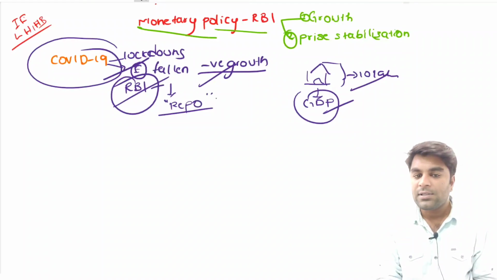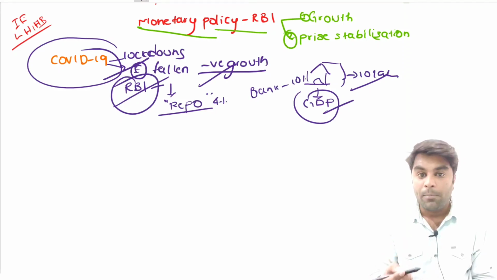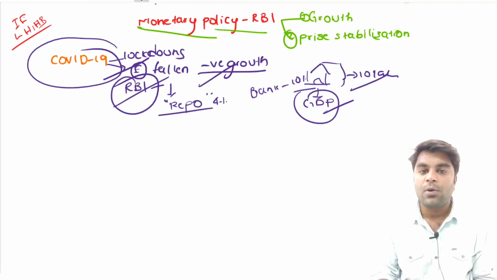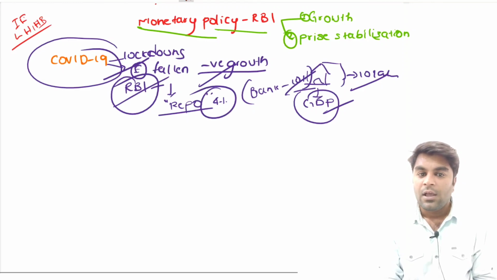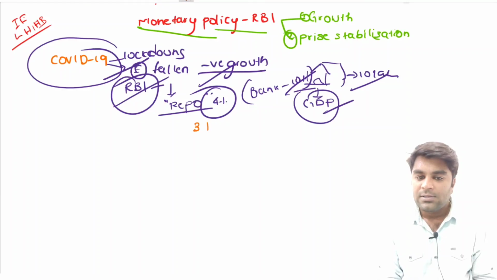Say, for example, currently the repo rate is 4% and the banks give loans at 10%. The actual formula banks use is altogether different, but for your understanding, if the repo rate is 4% and banks give loans at 10%, then when RBI reduces the repo rate to 3%, banks need to reduce the interest rate at which they give loans to 9%.